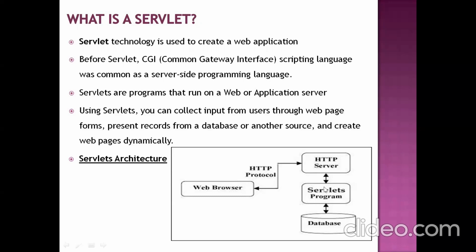While processing the request, if there is a need of taking the records from the database, it will take the records. With that information, it will process the request and generate the response. That generated response will be sent to the server. The server will send that response back to the client as an HTML page or web page. So this is the general architecture of any servlet or any web application.